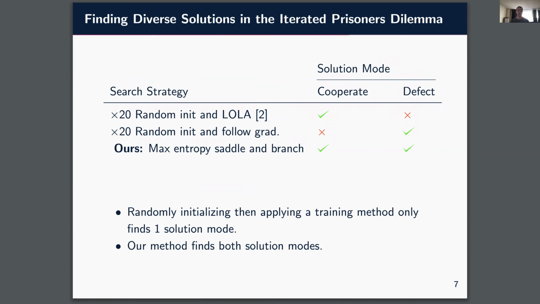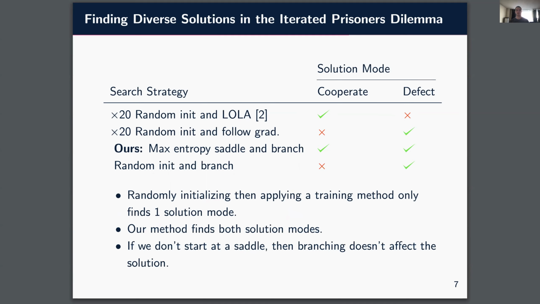If we apply our method, which first finds a saddle, specifically the maximum entropy saddle, then branches optimization, we can find both solutions in a single run. This problem has 10 eigenvectors we could follow, but branching at the top few was sufficient to find both solutions. We also compared with branching optimization at a random initialization to see the importance of branching at a bifurcation like a saddle. This found the same solution on every branch, so it is key to branch at a bifurcation and not an arbitrary point.